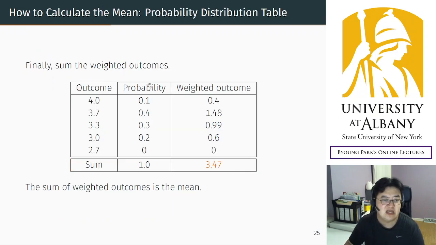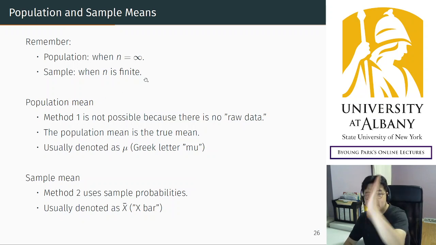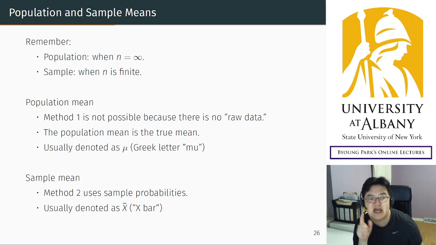The probabilities in this table are sample probabilities, which can be different from the true probability. Because the sample probabilities may be different from the true probabilities, the sample mean can be different from the population mean. Usually there is a true mean, but the sample mean has a kind of random error in it.